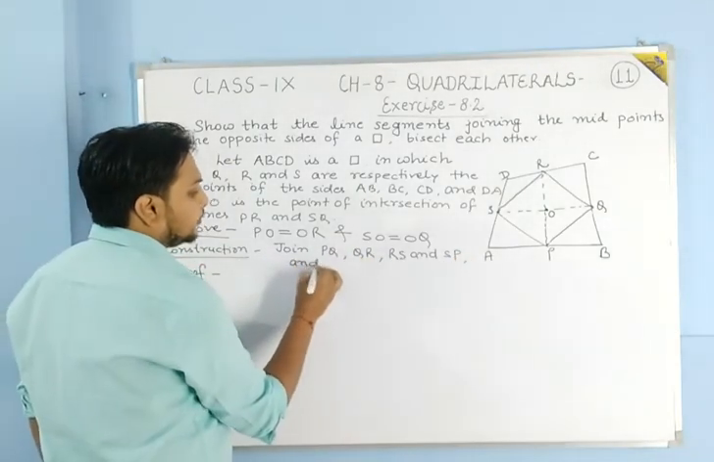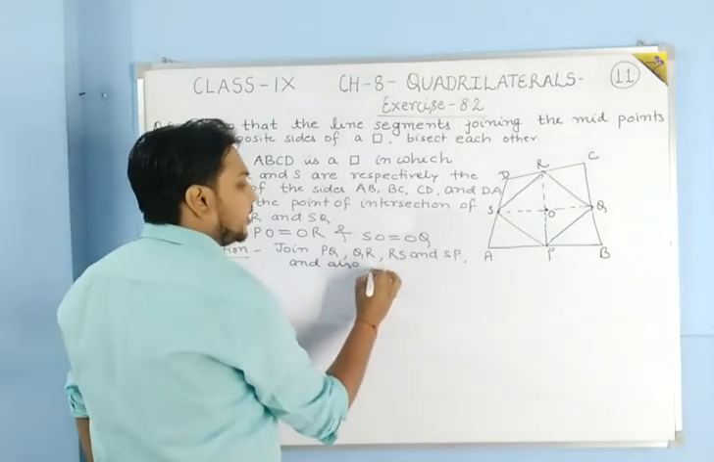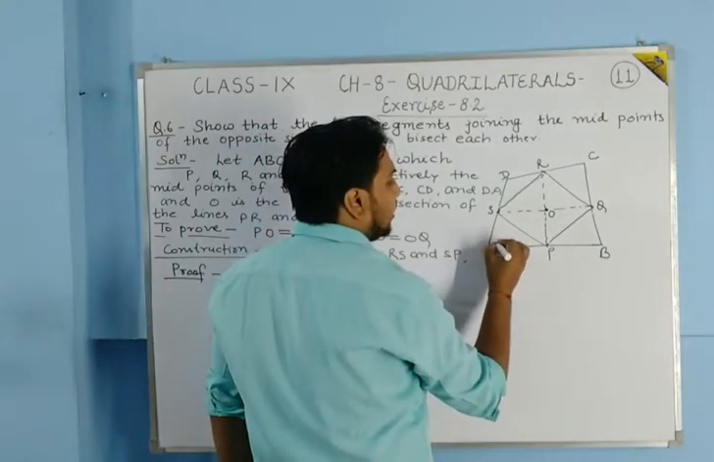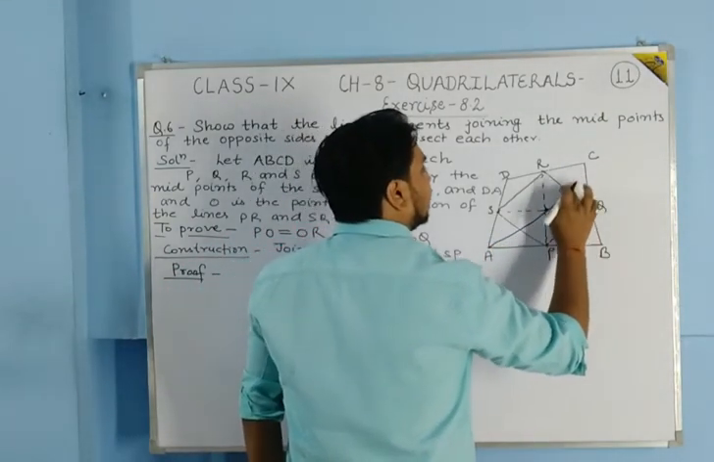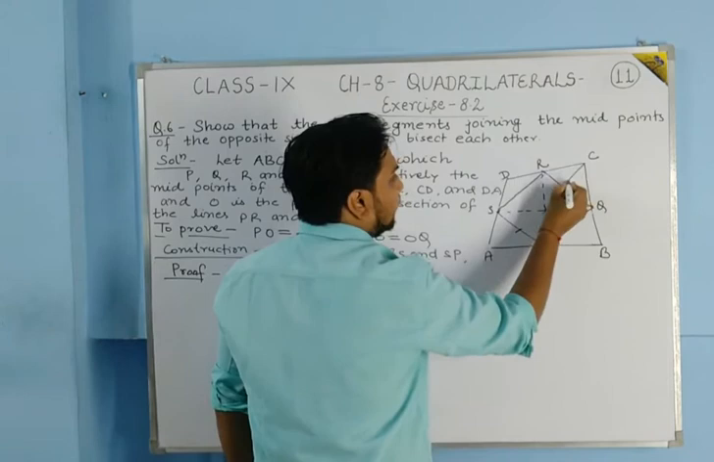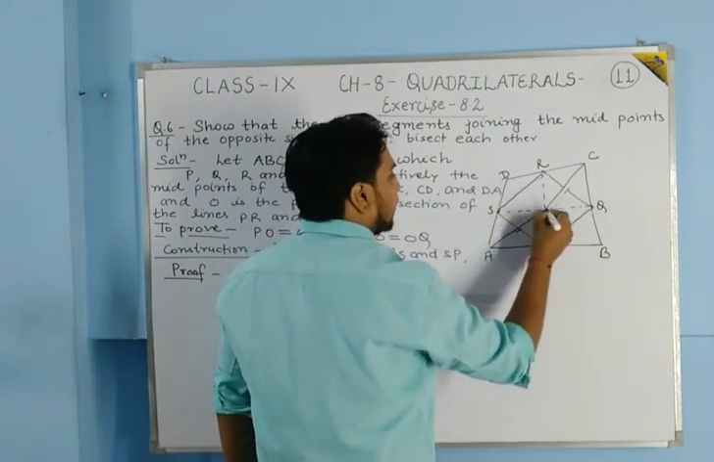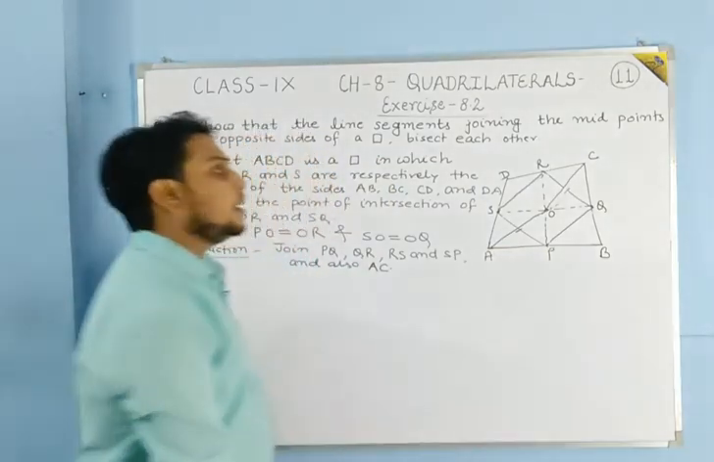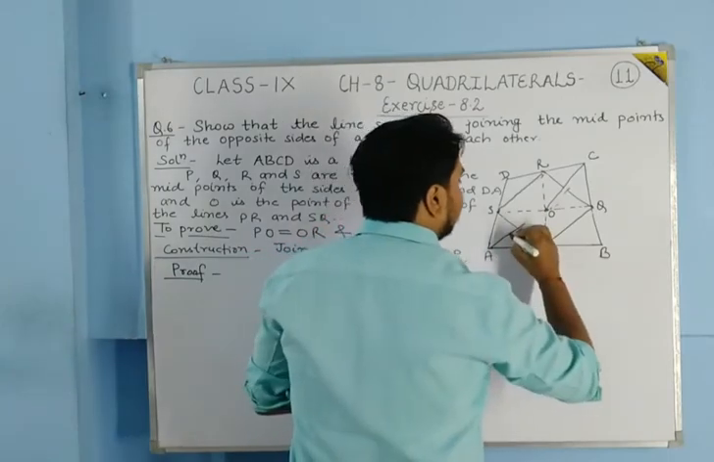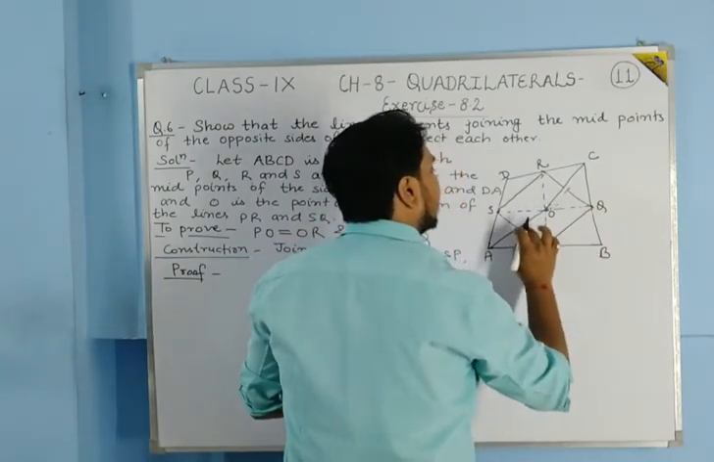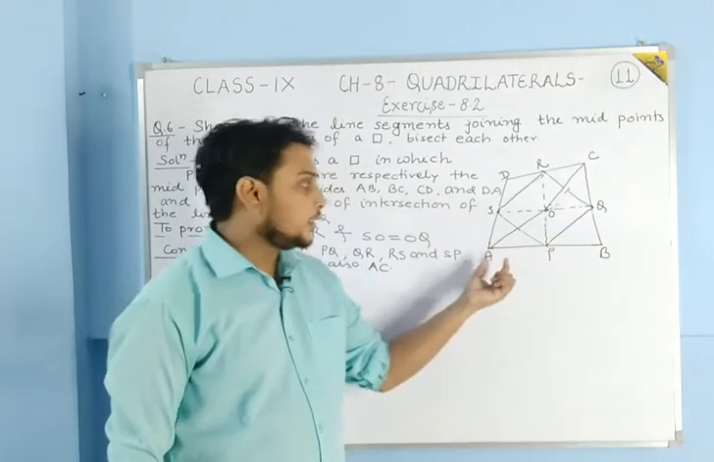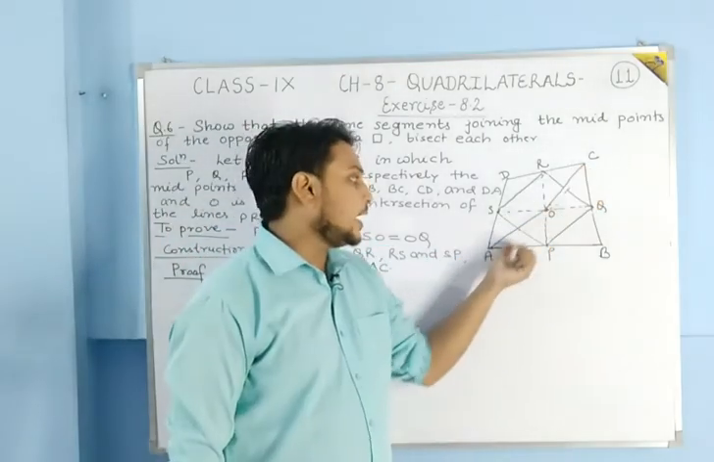And also we have to join the diagonal AC. So here we are going to join this diagonal. Here I am going to join the diagonal AC, like this we will join the diagonal AC. So now students, you can see the triangles. See here what we have drawn, the diagonal AC.